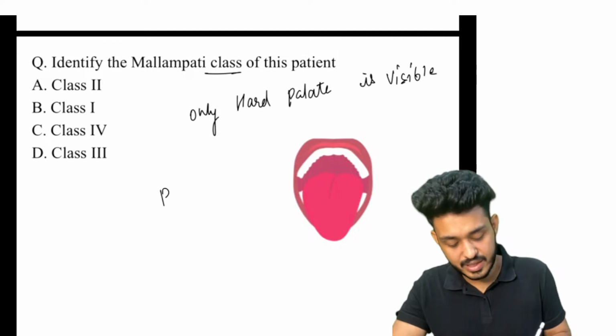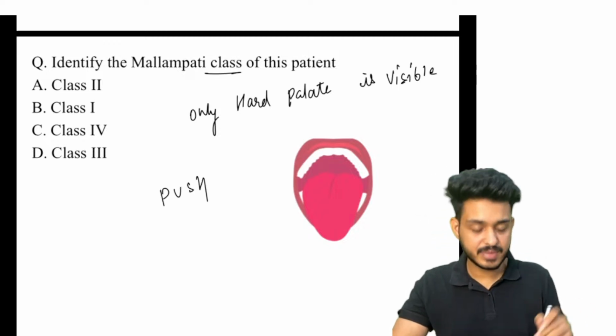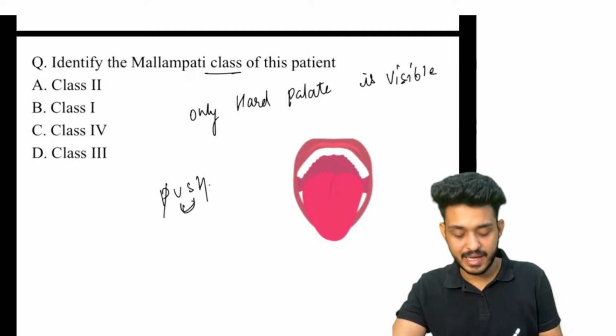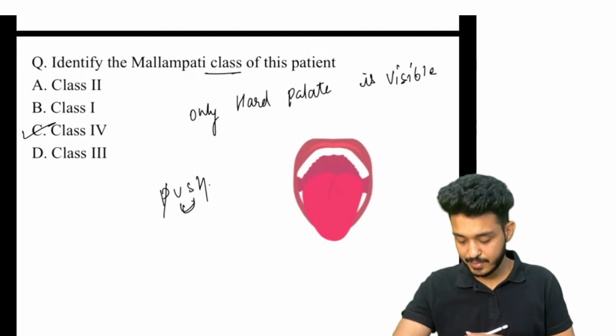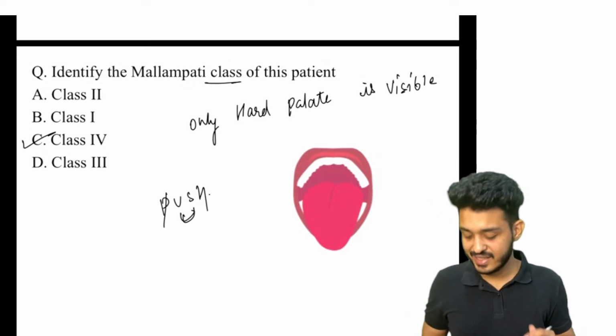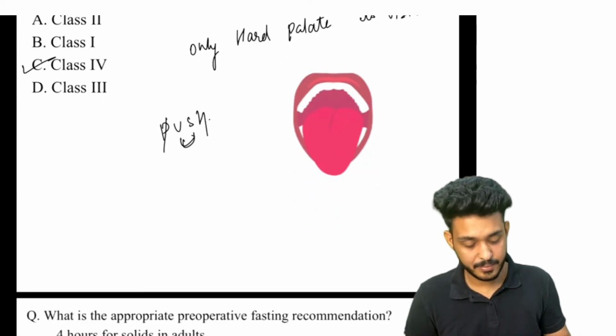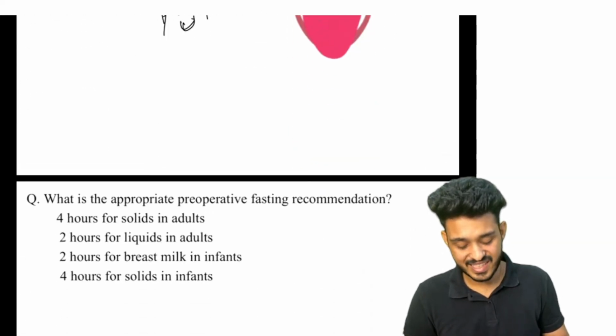Just remember, PUSH again. Class 1 everything visible, class 2 pillars not visible, class 3 base of uvula and soft palate will be visible, and class 4 will be only and only hard palate visible. So here the answer will be not 4, the answer will be C. Yeah, that is class 4. Very nice, very nice.